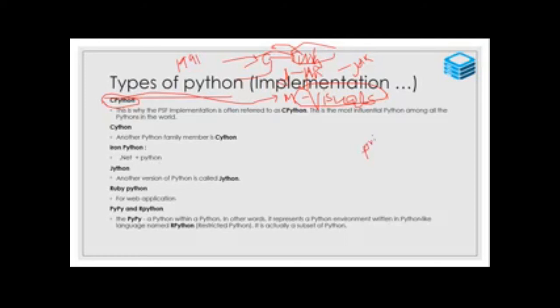Print is a command. It will be written using the C program. Print is a method to display the output statement, and this method will be written in C programming.